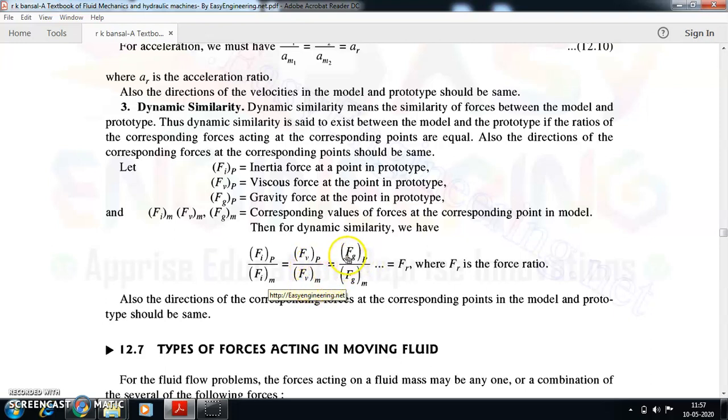That should be equal to the ratio of the gravity forces of the prototype and model. Everything should be the same, and they should give you a single value, which we define as FR, and FR is nothing but the force ratio.